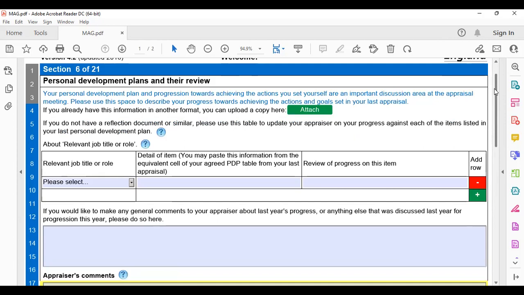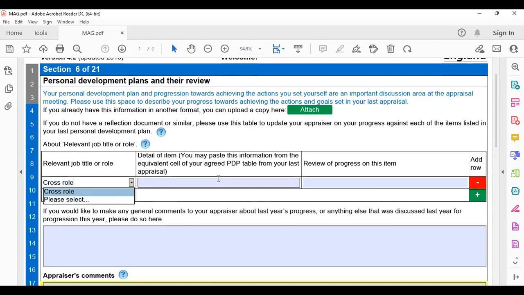Now comes your personal development plans and reviews. For this one, you have to write, for example, your job role. Please select your job role here. For example, foundation. I can't edit right now.